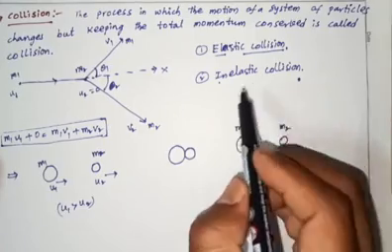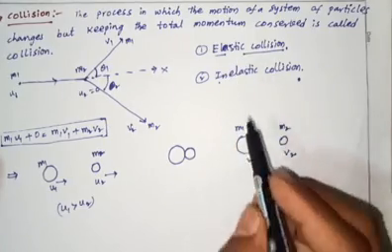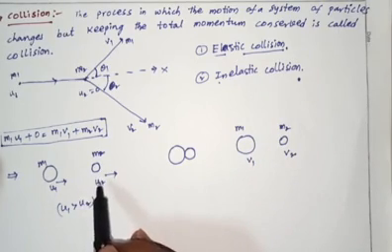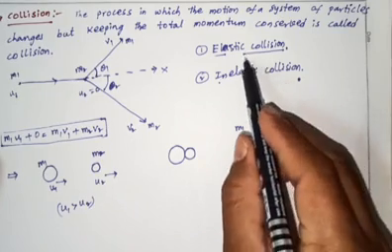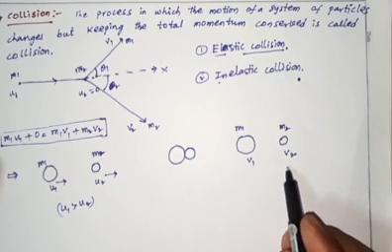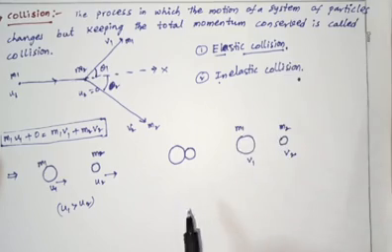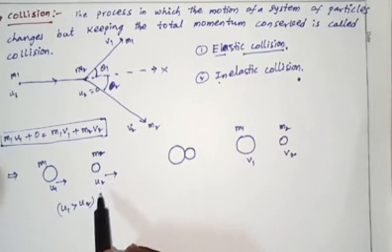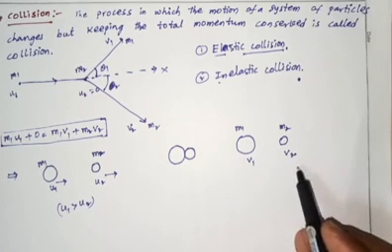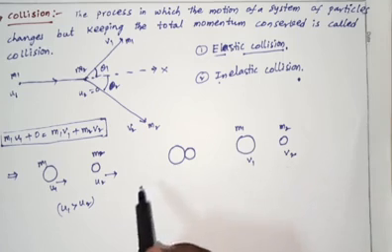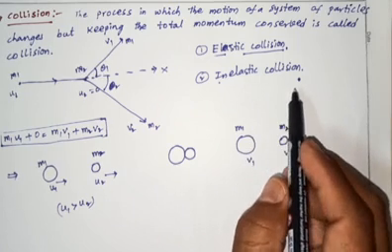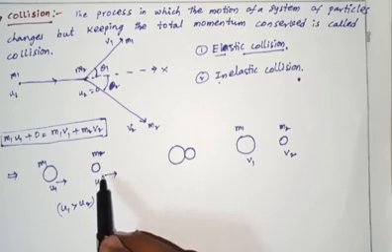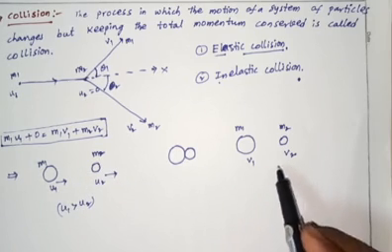In an elastic collision, the total momentum of the system before the collision equals the total momentum after the collision. In an inelastic collision, the total momentum before equals the total momentum after, but kinetic energy is not conserved: the total kinetic energy of the system before the collision is not equal to that after the collision.